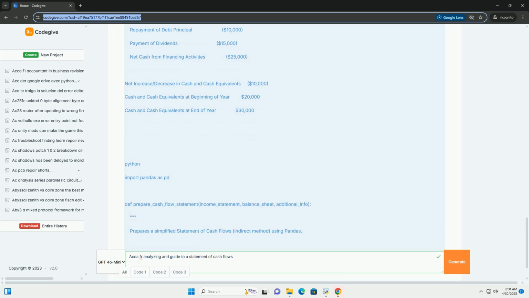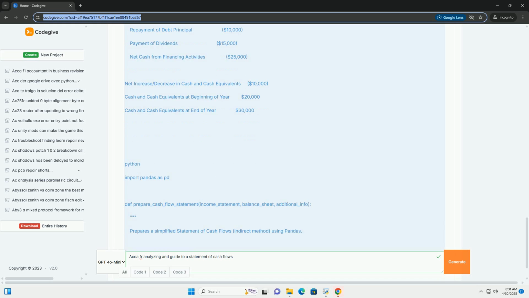Operating activities. These activities relate to the principal revenue-generating activities of the company. They result from transactions that enter into the determination of net income. Direct method, less common in practice.